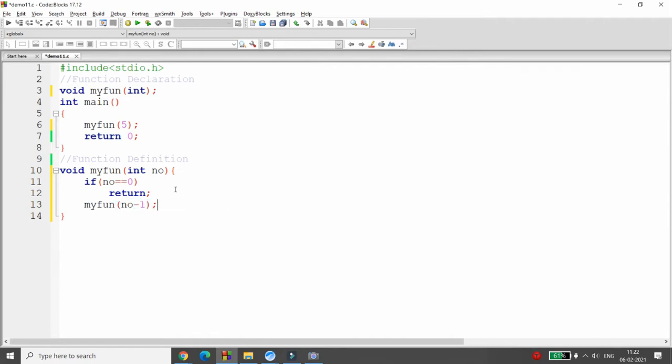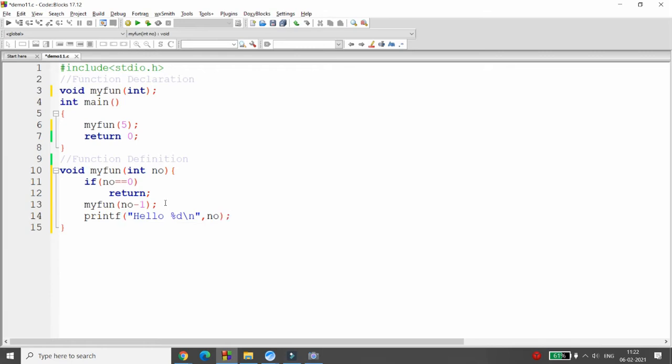So your number value is 5, so 5 minus 1 will be called, that is 4, 3, 2, 1, and if it is 0, then the cursor will be returned. But after calling the function, I am writing here hello %d slash n, and I am printing the number.